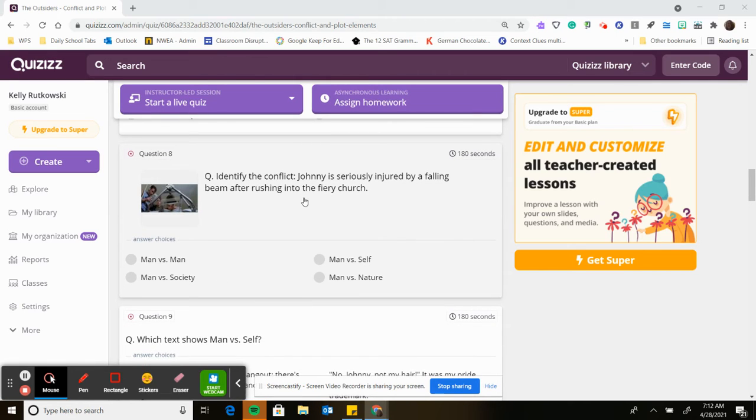Question 8. Identify the conflict. Johnny is seriously injured by a falling beam after rushing into the fiery church. Is this man versus man? Man versus society? Man versus self? Or man versus nature?